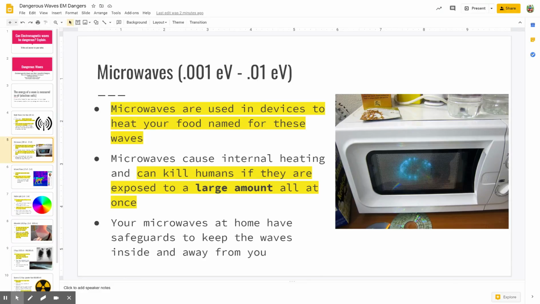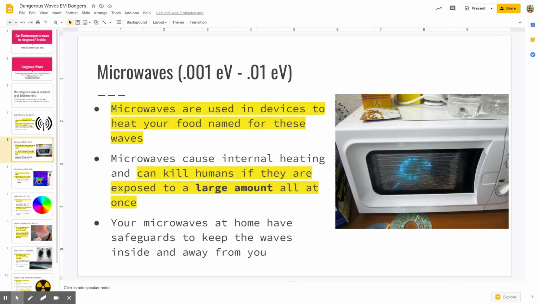All right, the next kind of wave is a microwave. So it's what's used in your microwave in your house to heat your food. Okay, so they cause internal heating, and so each little atom heats from the inside out. Now, when you're heating your plate of food in the microwave, it feels like the middle is really, really cold and the outside gets hot. So each atom is heating from the inside out, but those waves have to penetrate the whole plate of food for them to heat each piece of food. So in a way, it does heat from the inside out, but also from the outside in.